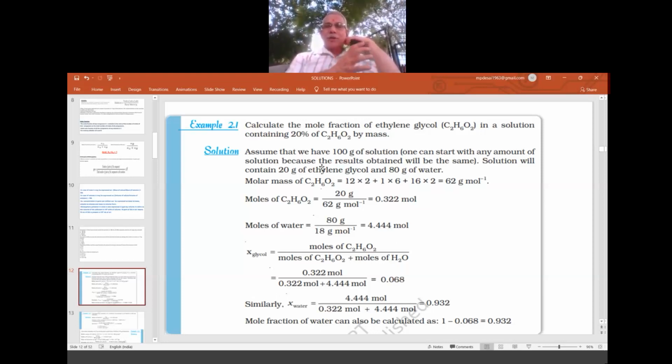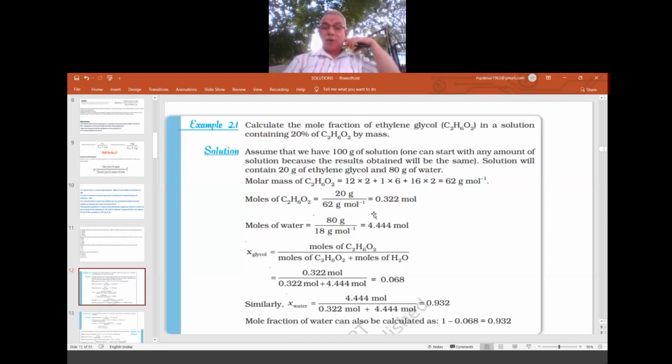That is the meaning, because we have already understood different ways of expressing concentration. So 20% of ethylene glycol means 20 gram of ethylene glycol, and the solvent, normally water, is the best solvent for ethylene glycol. So 80 gram of water and 20 gram of ethylene glycol gives the concentration of 20%. Now, what are the moles of ethylene glycol? 11th class formula: mass by molar mass. Mass of ethylene glycol is 20 gram, so 20 gram by molar mass of ethylene glycol, which I have taken as 62. That gives 0.322 mole. So 20 gram of ethylene glycol means 0.322 mole of ethylene glycol.